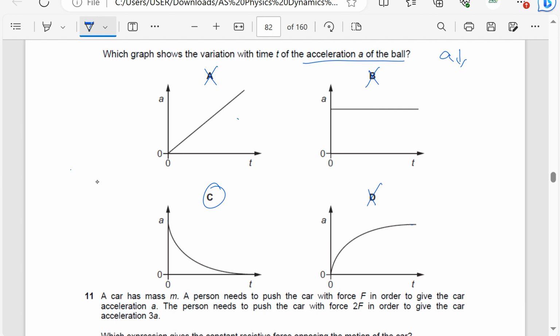As the ball falls, the force due to air resistance increases, which means, remember, the resultant force is going to be the weight minus the force due to air resistance. When the force due to air resistance increases, the resultant force decreases. And the resultant force is given by mass times acceleration. Because the resultant force decreases, the acceleration must be decreasing. So the answer is C.